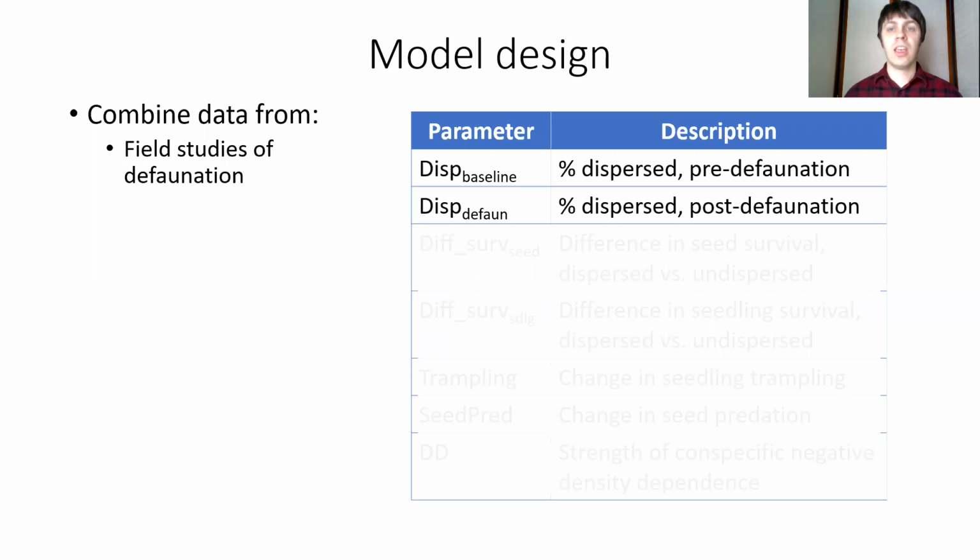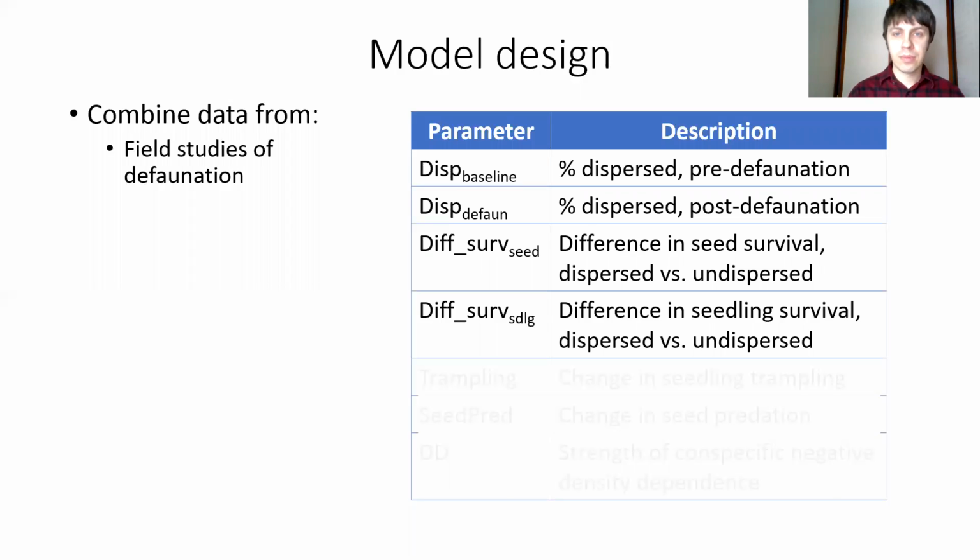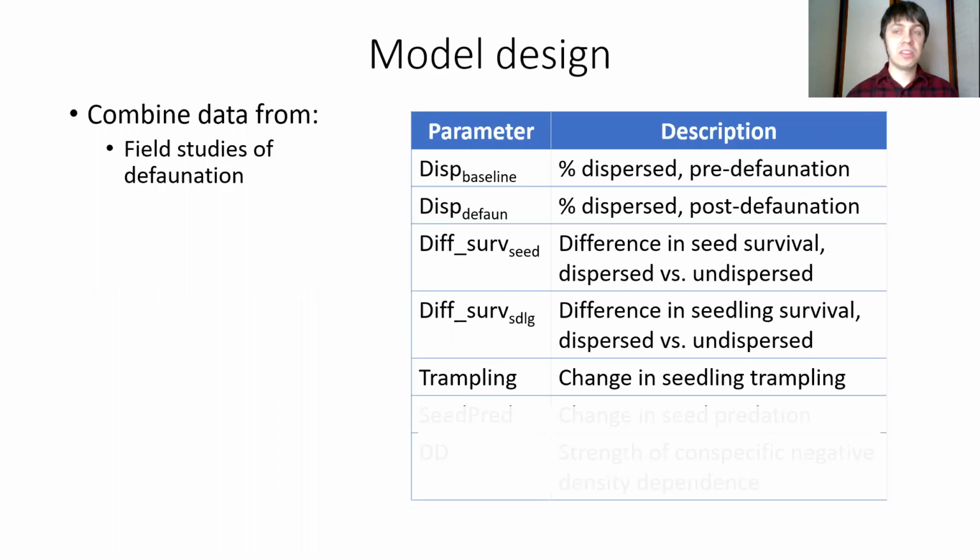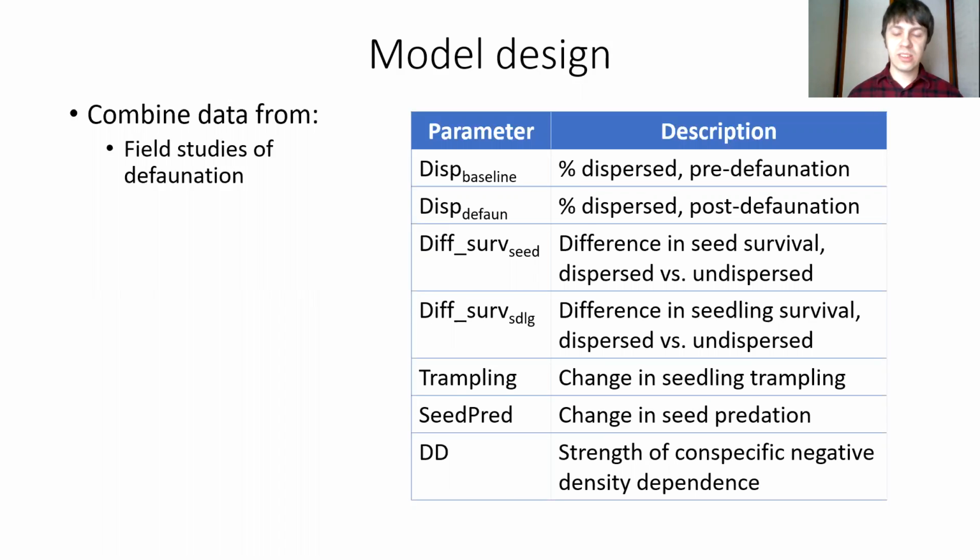So first, how many seeds are dispersed before or after defaunation? How does seedling survival and seed survival differ depending on whether the seed is dispersed or not? How does defaunation affect trampling? How does defaunation change seed predation rates? And what is the strength of density dependence that these trees are experiencing?